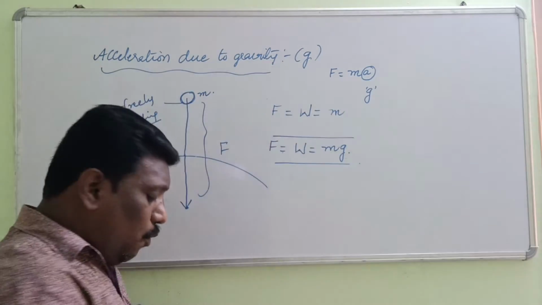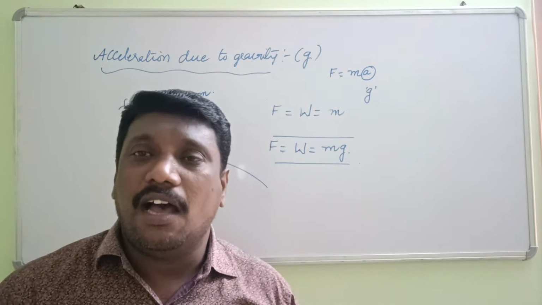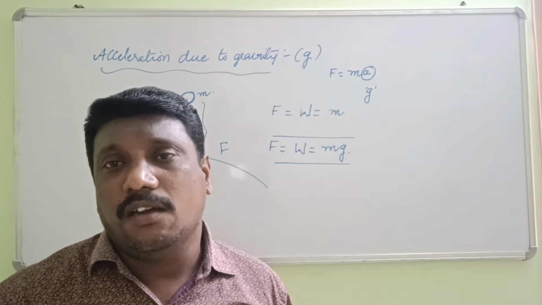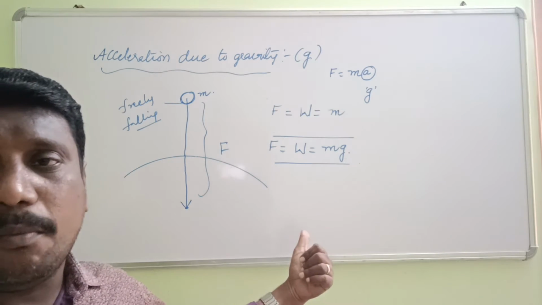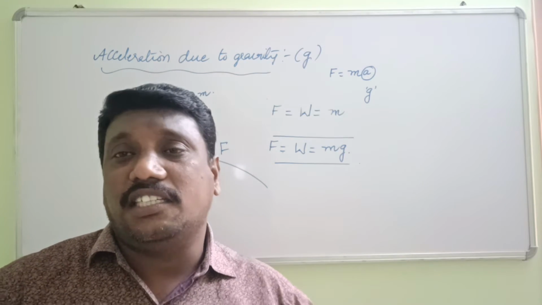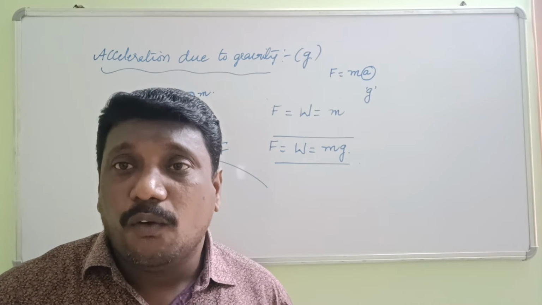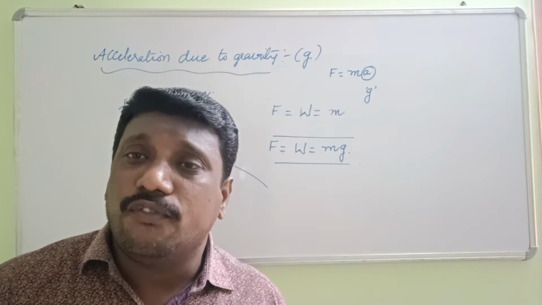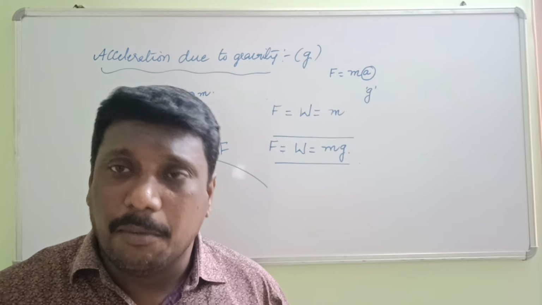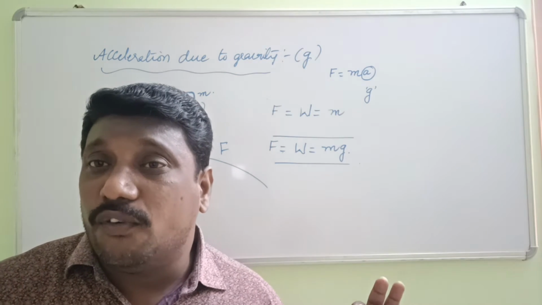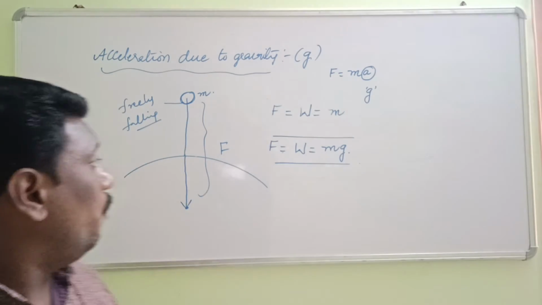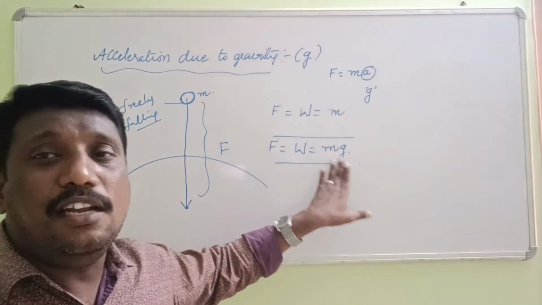Mass is always constant anywhere in the universe, but weight is the gravitational force. Remember it: the gravitational force acting on the body is nothing but the weight of the body. So weight is m into g.